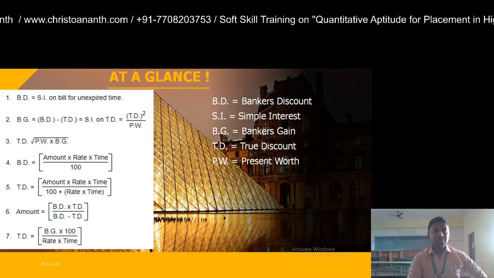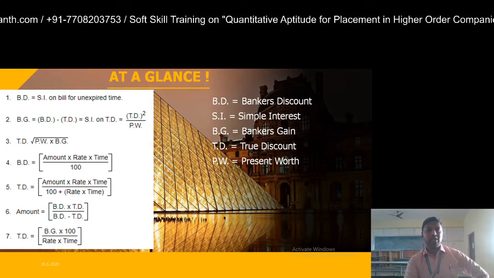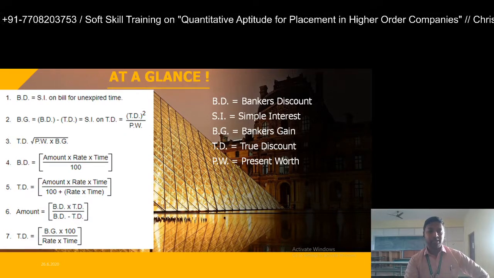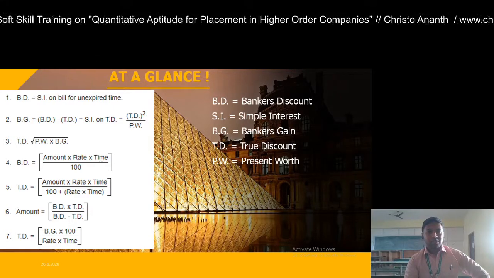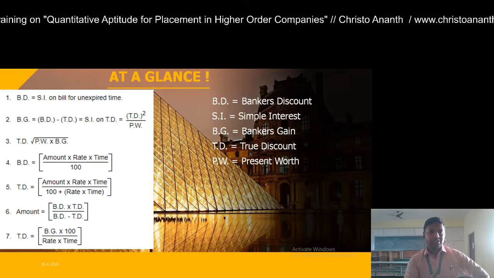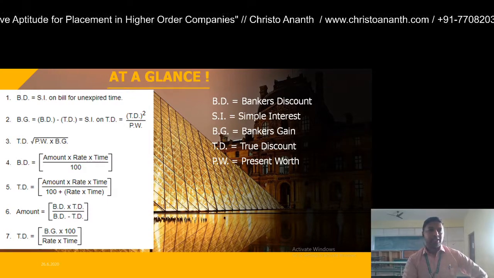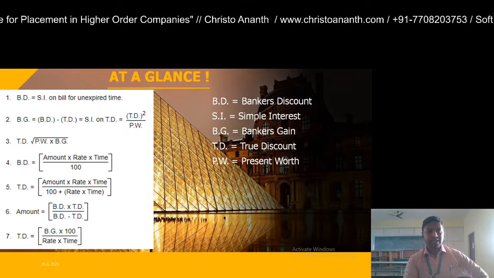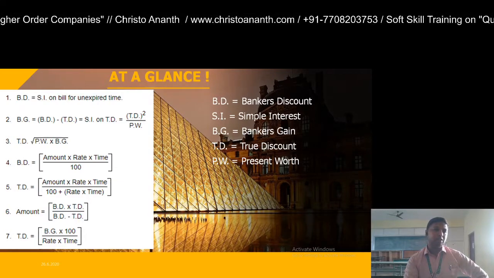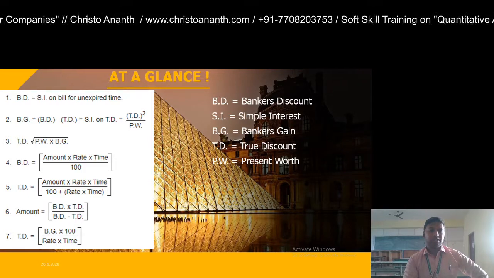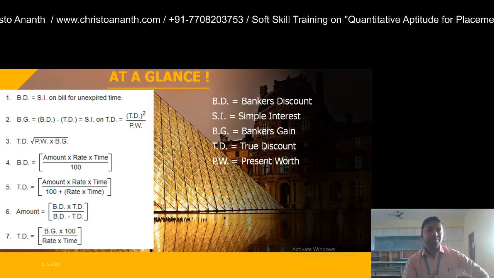Before going into today's topic, let me go through the important formulae of this topic. Bankers discount is nothing but the simple interest on bill for unexpired time, and bankers gain is equal to bankers discount minus true discount, which is equal to simple interest on true discount, which is equal to true discount the whole square divided by present worth.